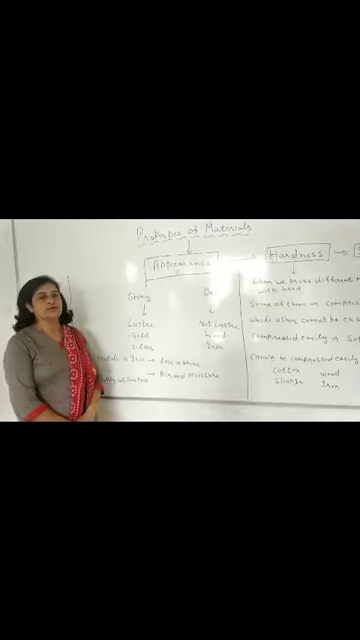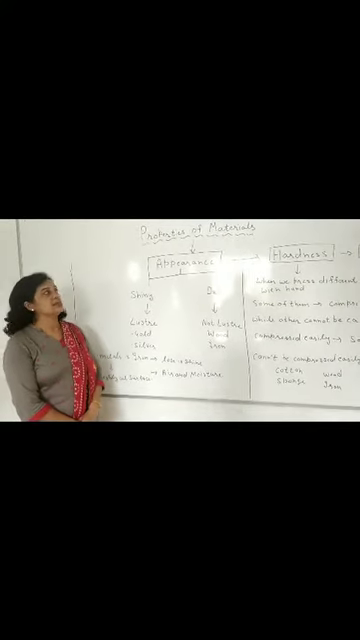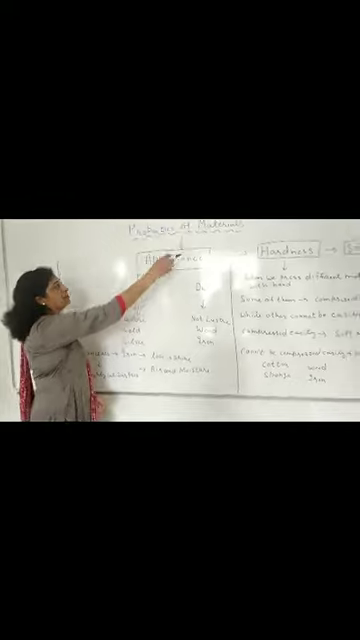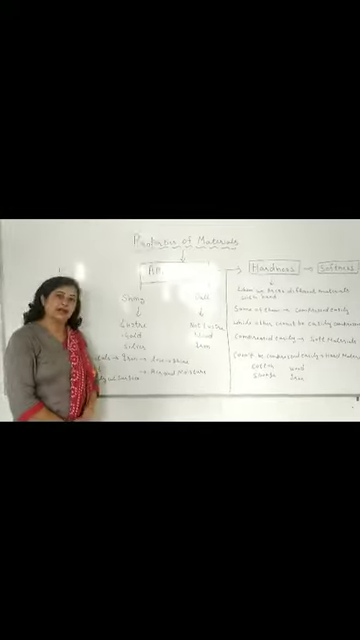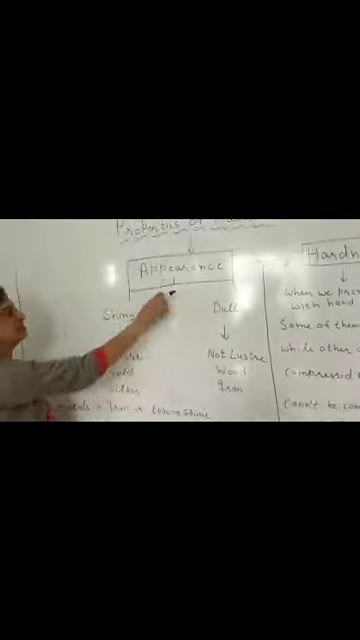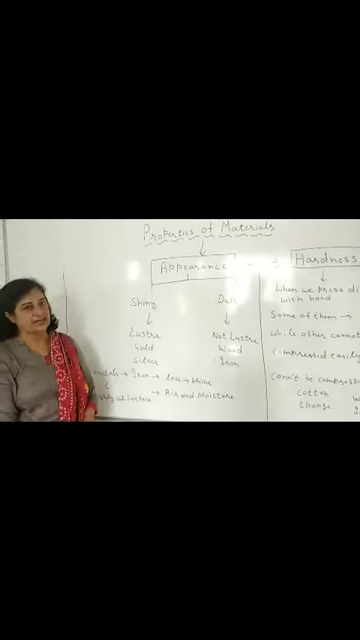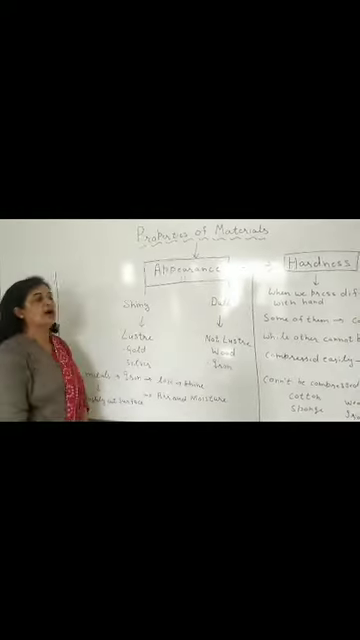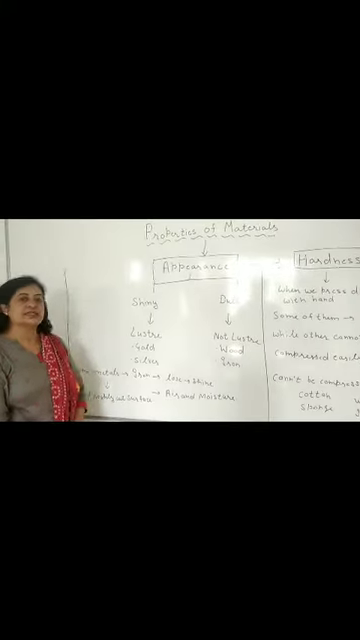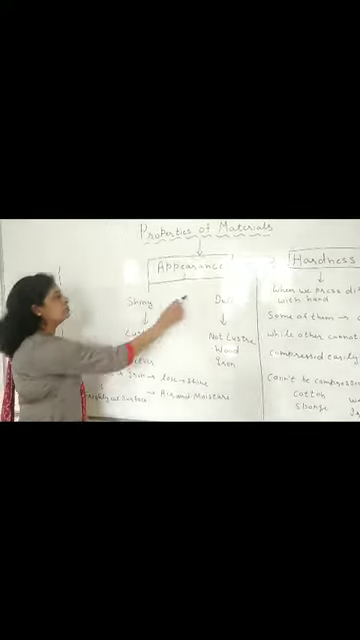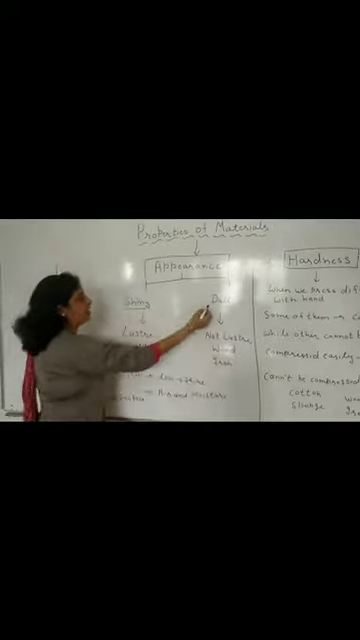Good morning everyone. Today we will discuss the properties of materials one by one. First of all, we will discuss the property appearance. On the basis of appearance, materials can be divided into two types, shiny and dull.